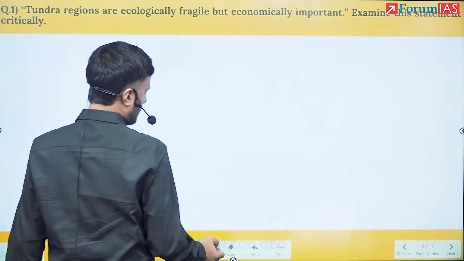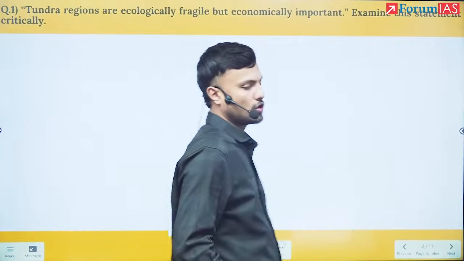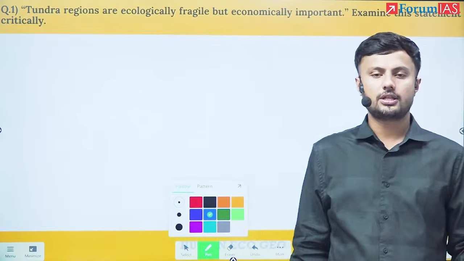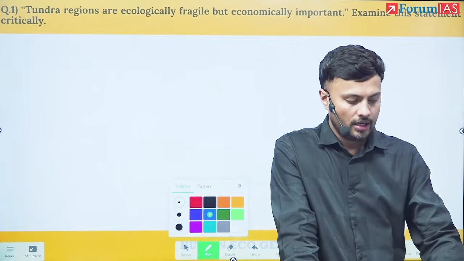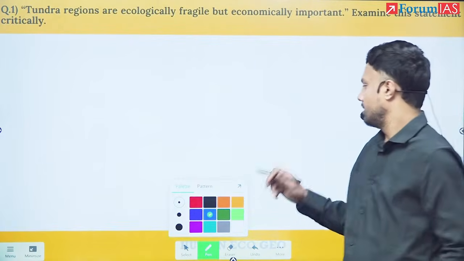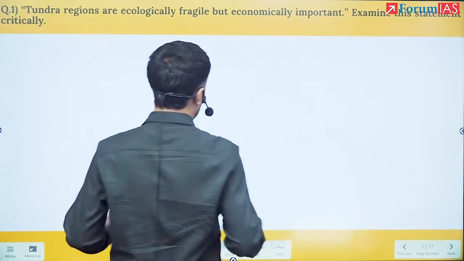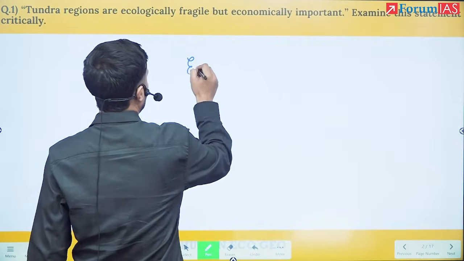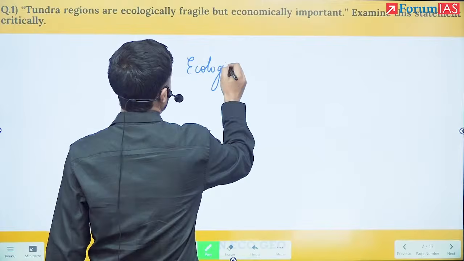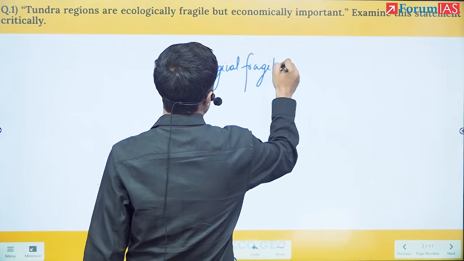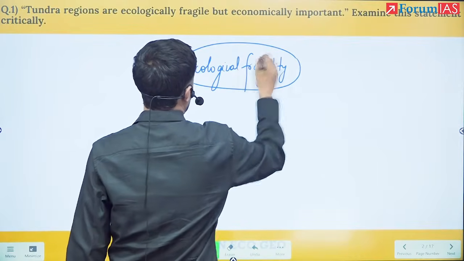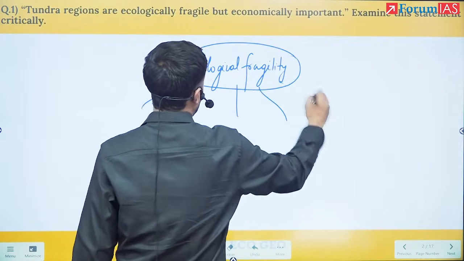Once we have talked about this, we talk about the ecological fragility. Here the question has mostly been asked because of so-called climate change. So if I have to talk about ecological fragility, four things come to my mind.